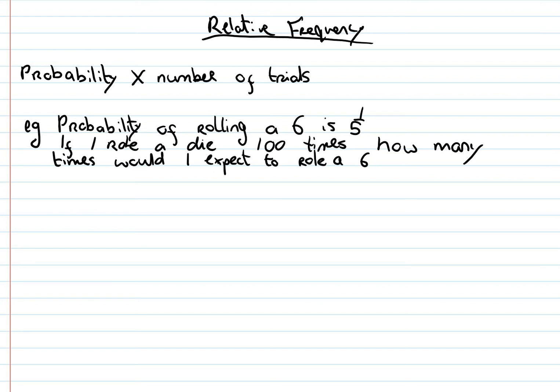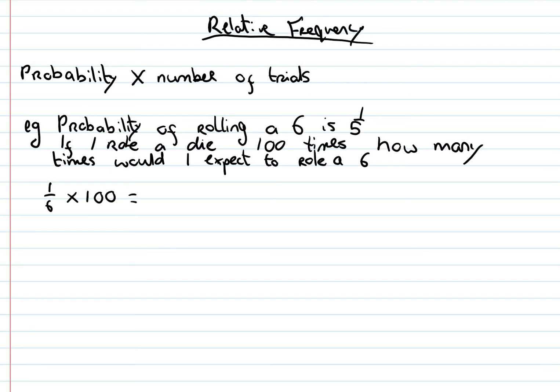And lastly then, relative frequency. Relative frequency is the probability of an event multiplied by the number of trials. So for instance, the probability of rolling a 6 is 1/5. It's not a fair dice, this one. If I roll the die 100 times, how many times would I expect to roll a 6? It's the probability of rolling a 6 multiplied by the number of trials, which is 100.